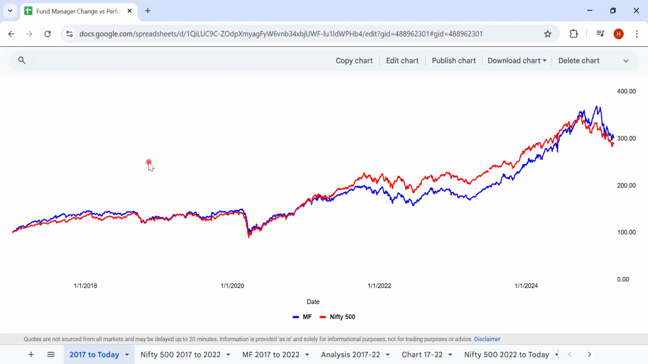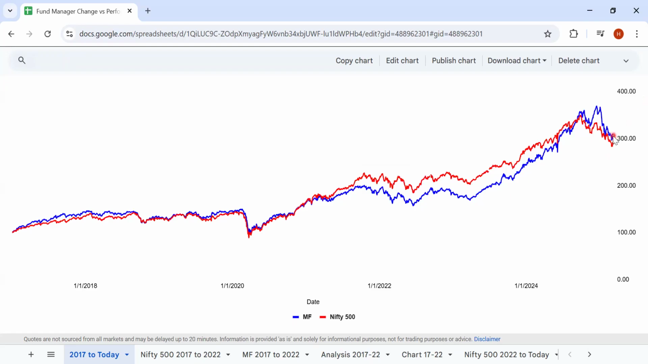So the chart you see here is that of a fund for which the fund manager changed in the year 2022. If an investor looks at this fund, most likely he or she will reject it. Over an 8-year time horizon, on an absolute basis, this fund has outperformed the index by just 5%. If somebody had invested around 100 rupees on 1st January 2017, as of today this would have been around 289 rupees.